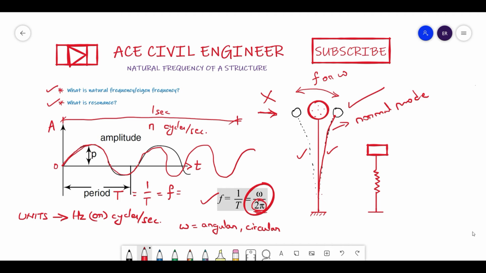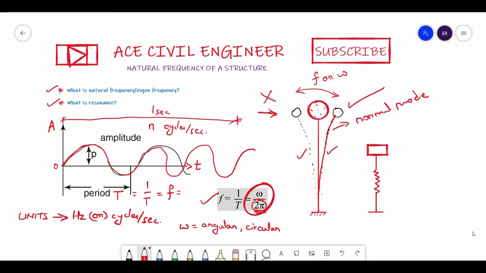You may ask me, in many structures we do have n number of modes. So what is the difference between normal mode and the other modes? This concept I will explain in another video, friends. When I make that video, I'll definitely pin that comment in this particular video, so that you will also see it. This normal mode is basically seen when all the masses, this is the system of masses, are oscillating in a sinusoidal curve simultaneously. Such frequency is called natural frequency.